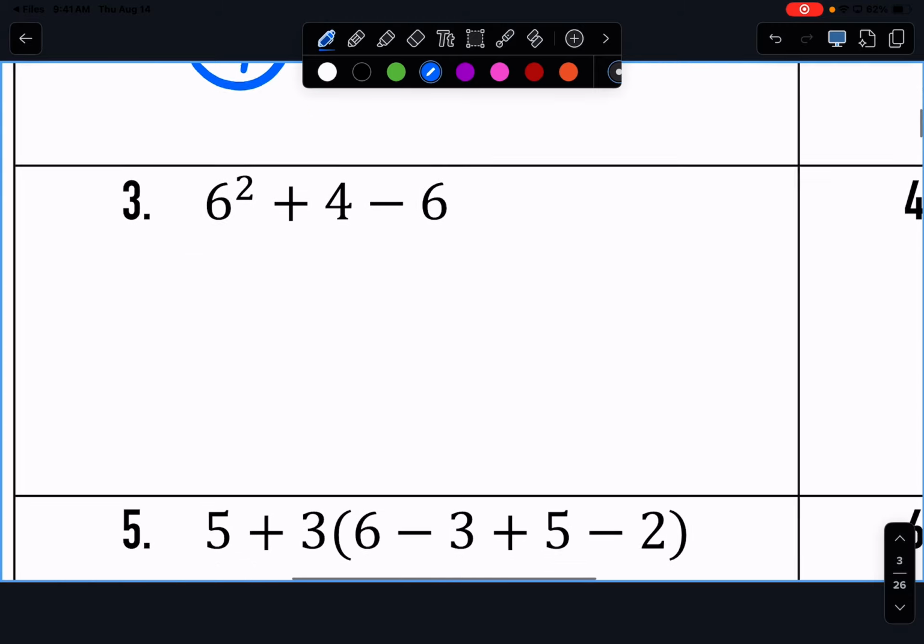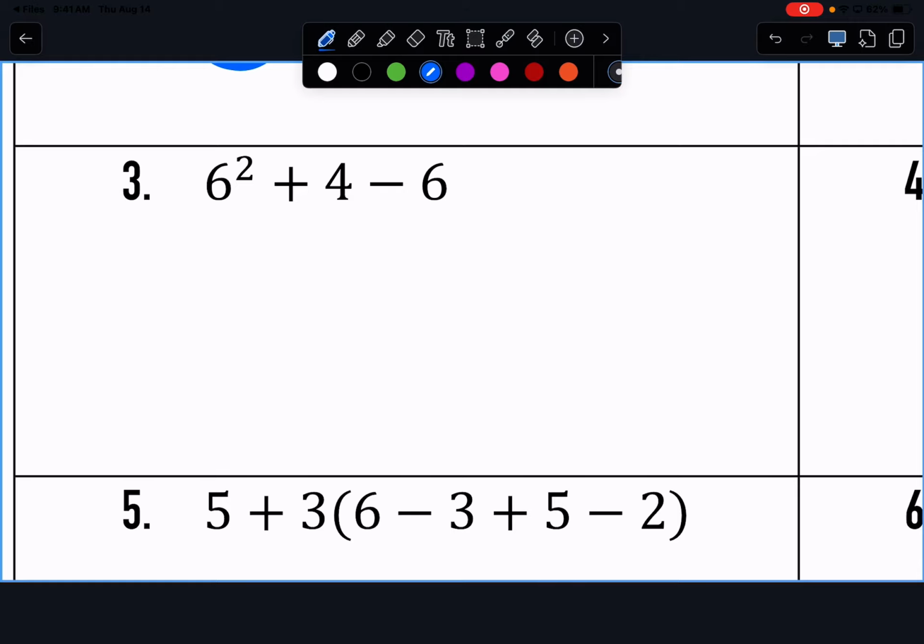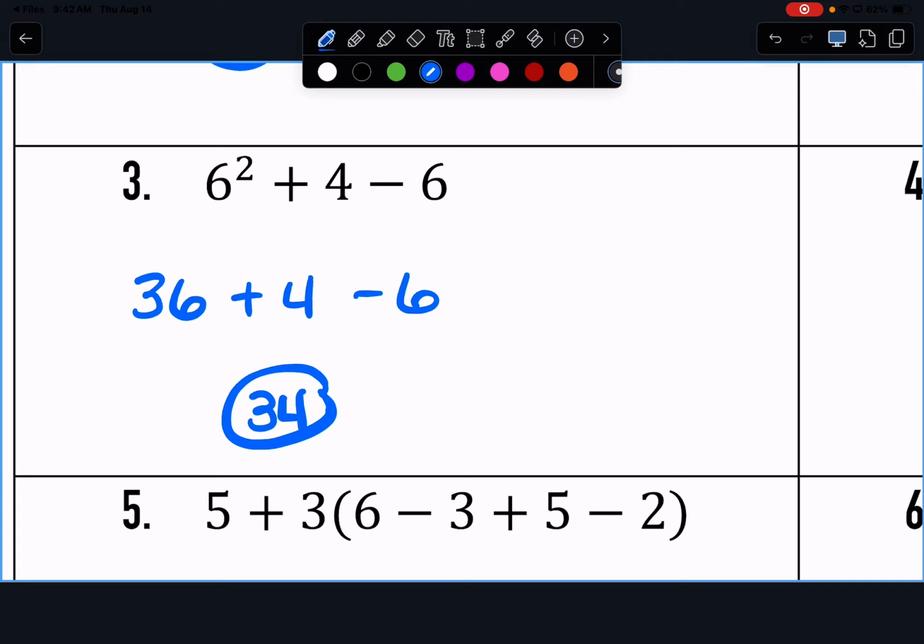All right. For 3, what do I need to do first? What is 6 squared? So we have 36 plus 4 minus 6. So what is 36 plus 4? 40. What is 40 minus 6? 34.